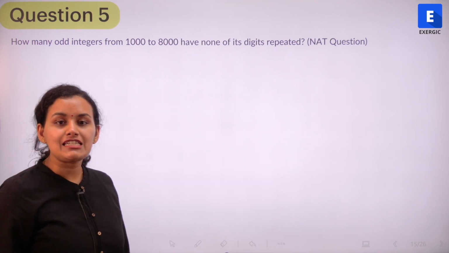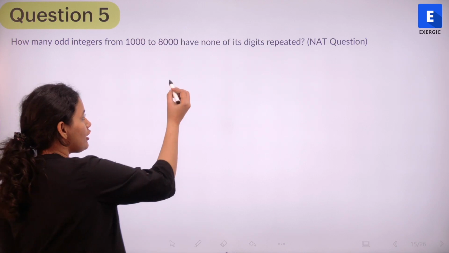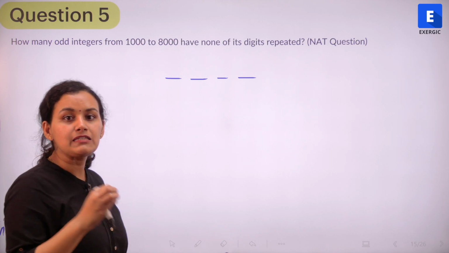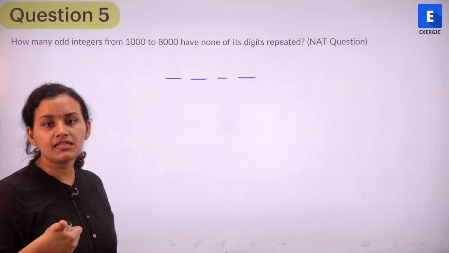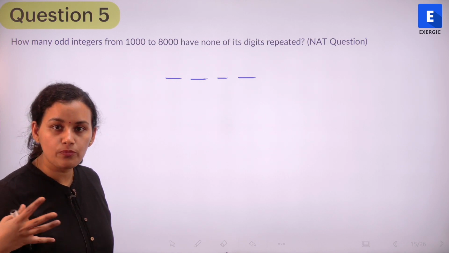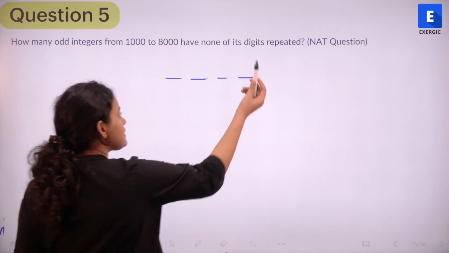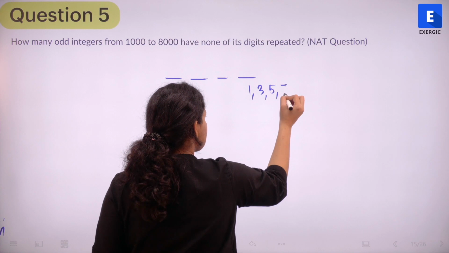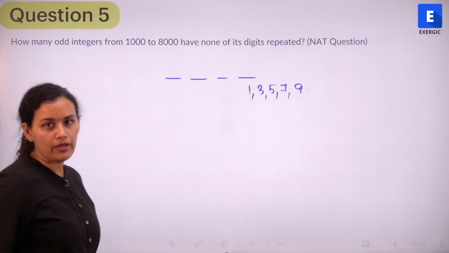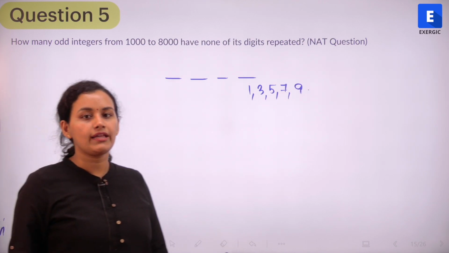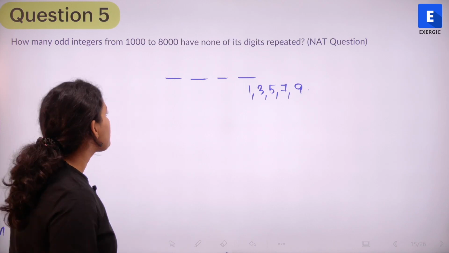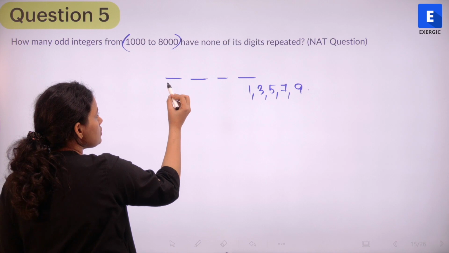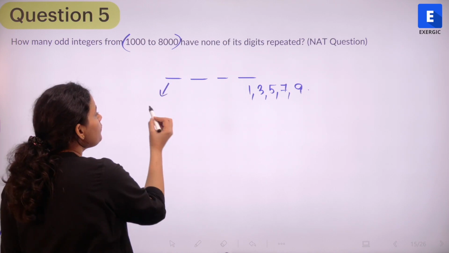So we essentially start off by looking at it as a 4-digit number, where each of these positions can be taken up by specific digits. So the first condition given to us is that it has to be an odd integer. That means the units place can be either 1, 3, 5, 7 or 9, right? 1, 3, 5, 7 or 9. Only then is it going to be an odd number. And also we know that it is a number line from 1000 to 8000. So this cannot be 8 and 9.